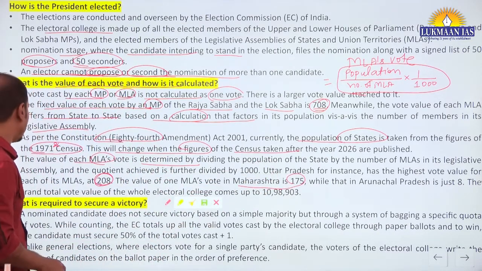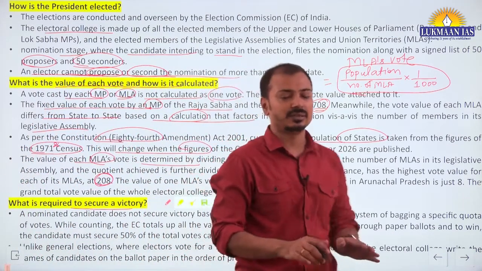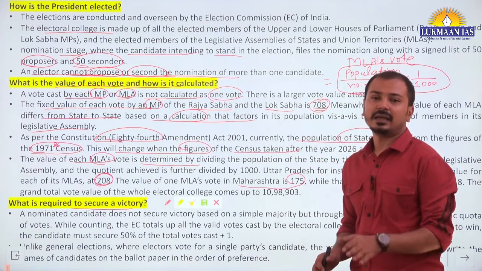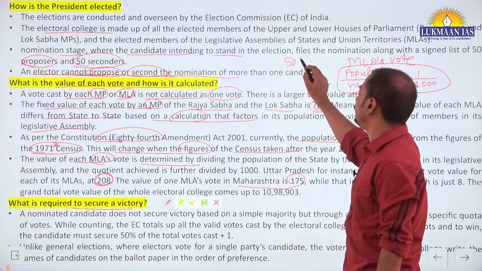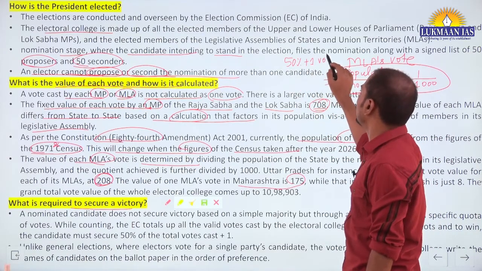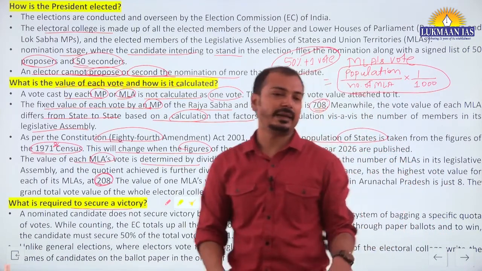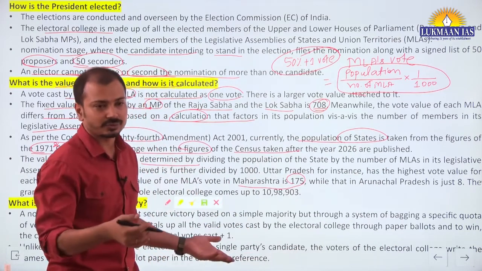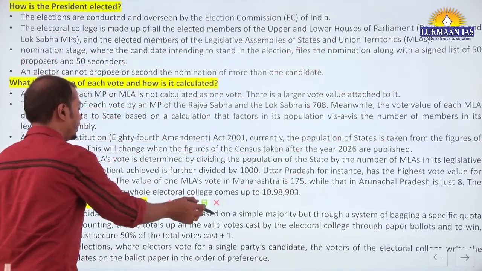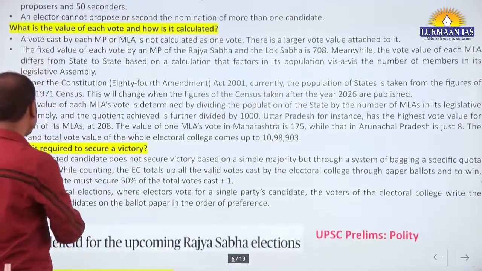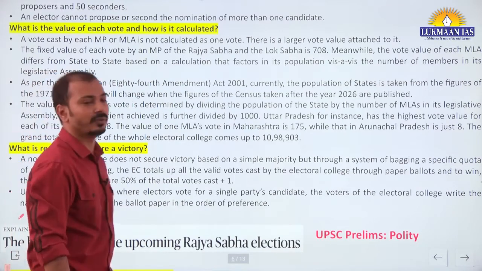Now what is required to secure a victory? It is not like the first past the post system. Rather, it is a fixed quota system. The particular candidate who receives 50% plus 1 vote is declared the winner. Now, how can one candidate receive such a large amount of votes? Not possible. For that purpose, a unique system is adopted. What is that called? Proportional system with single transferable vote.